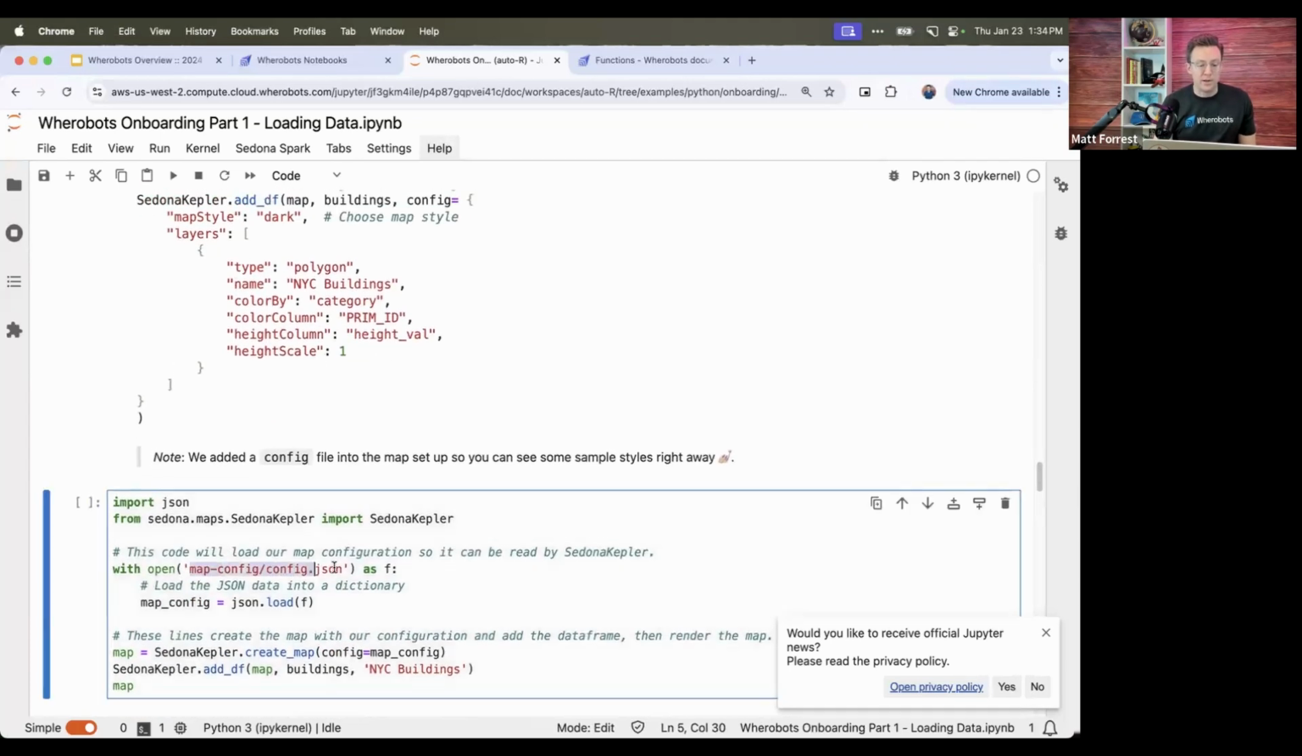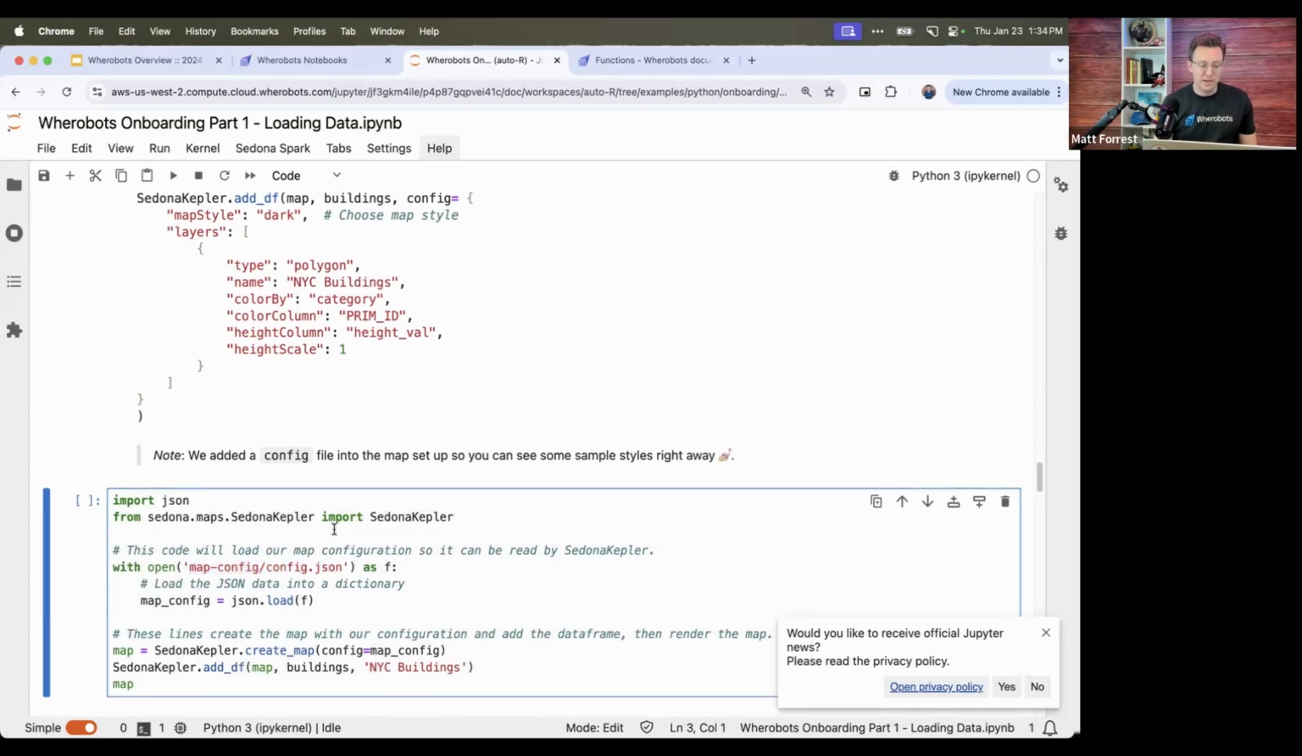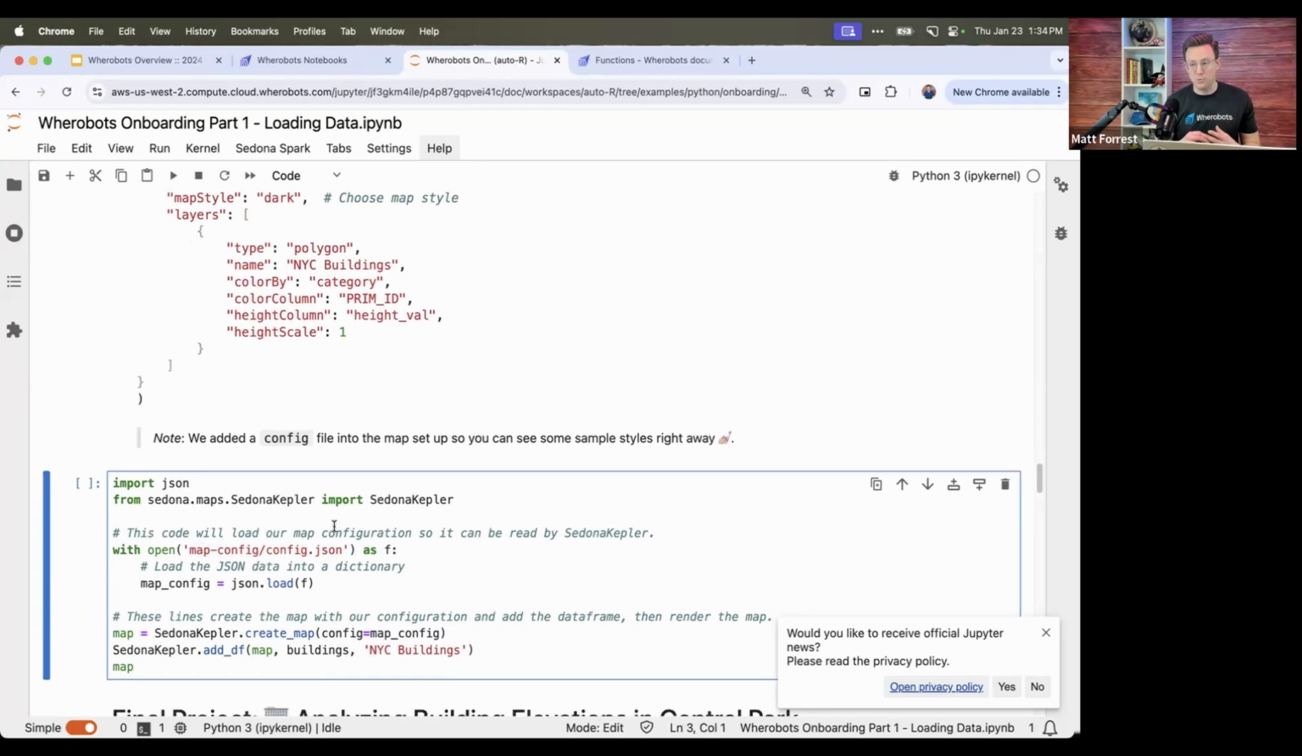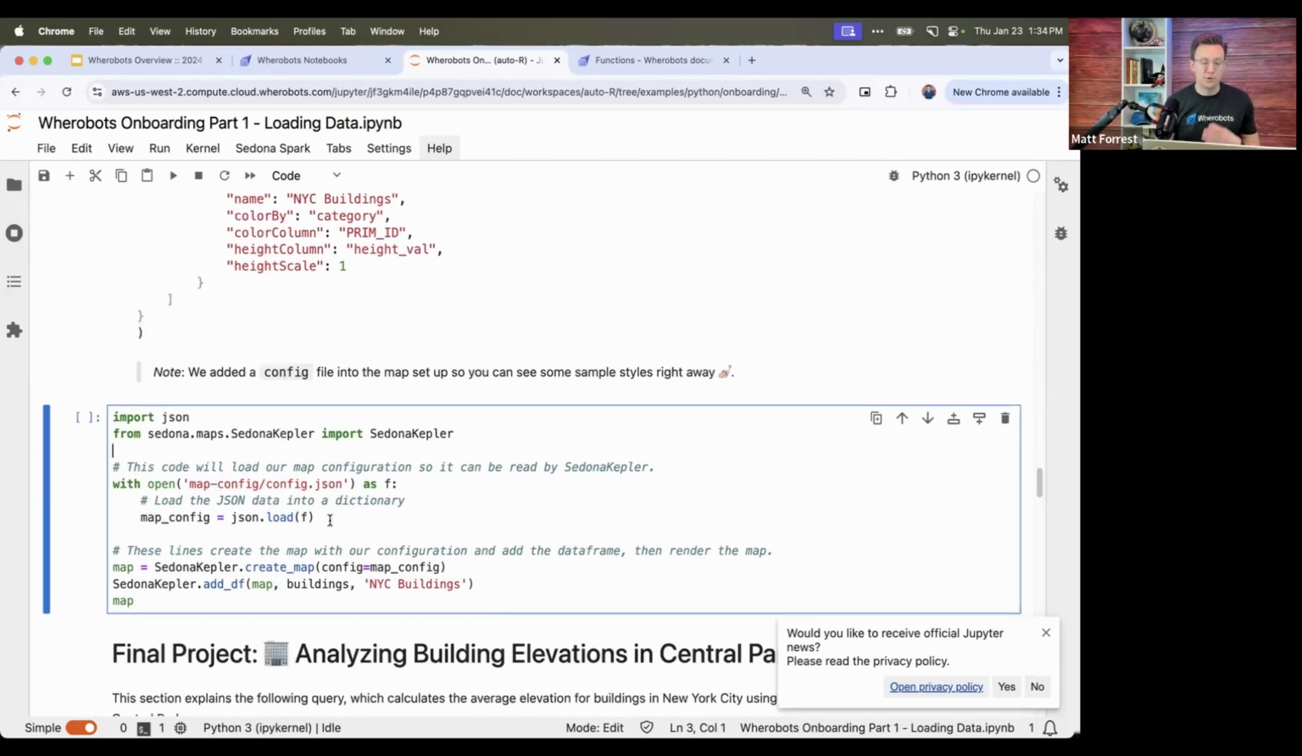Now, I pre-prepared a map configuration file that's already loaded into this. So it's already set up so you can actually just read the map config and it will show in the same style. If you did it without the configuration, you could restyle this yourself, but this just shows you, as a quick step, what you can do within the context of a notebook.